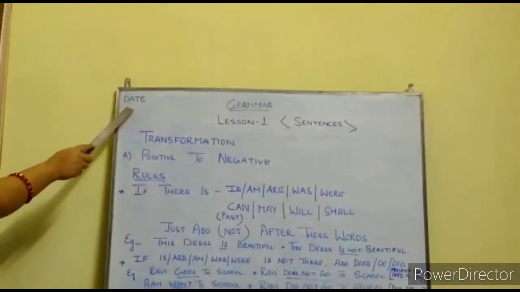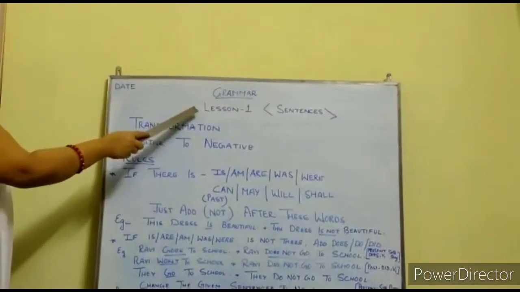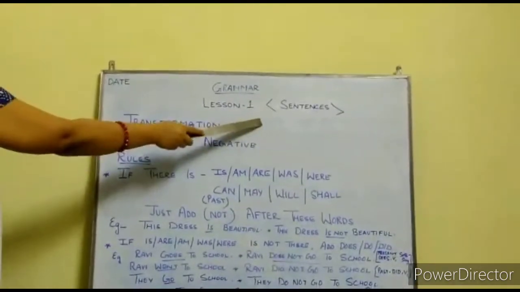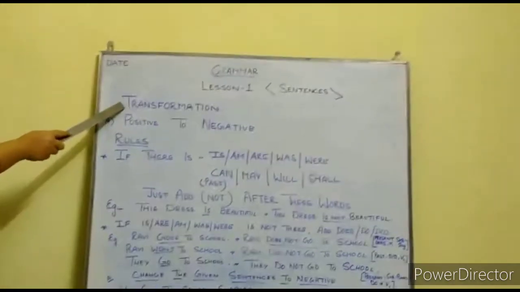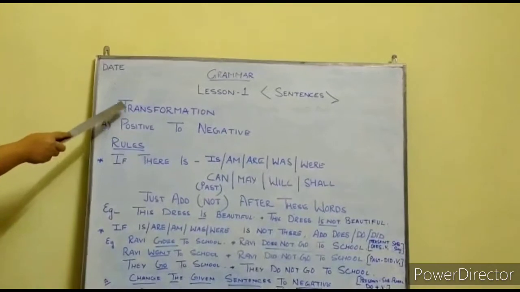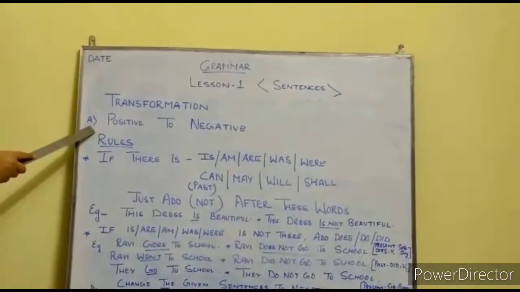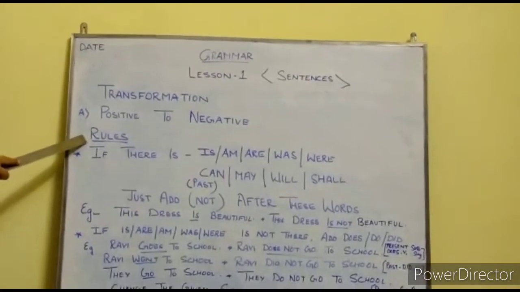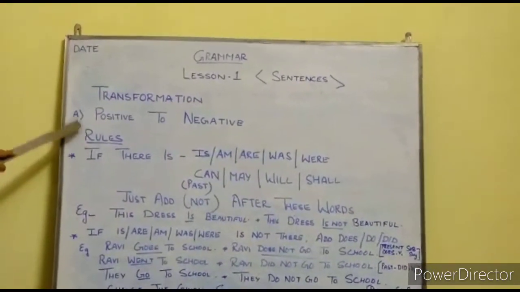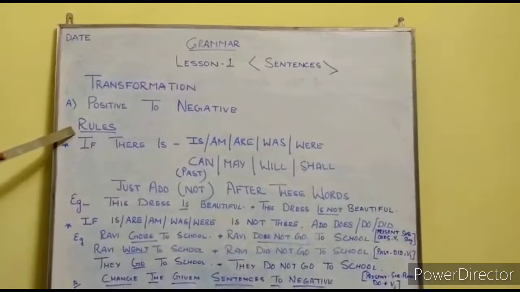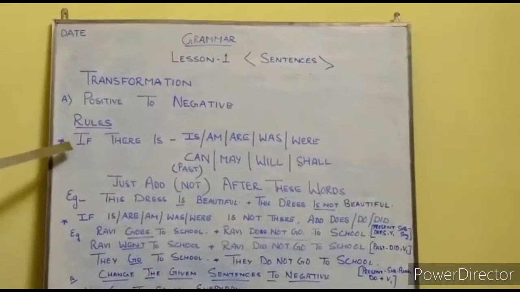First of all, you will mention the date, then lesson 1, name of the lesson. The next line, transformation. And then the first one, that is positive to negative. And then we will discuss the rules. Written, students? Now come to the rules.